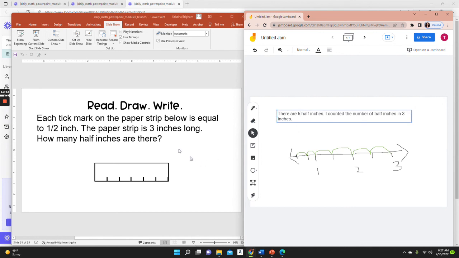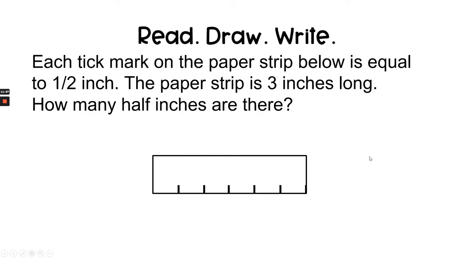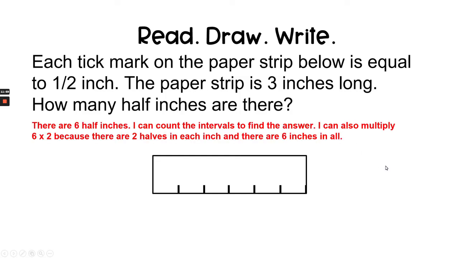Let's check my answer against the correct answer. There are 6 half inches. I can count the intervals to find the answer. I can also multiply 3 times 2 because there are 2 halves in each inch, and there are 3 inches in all.